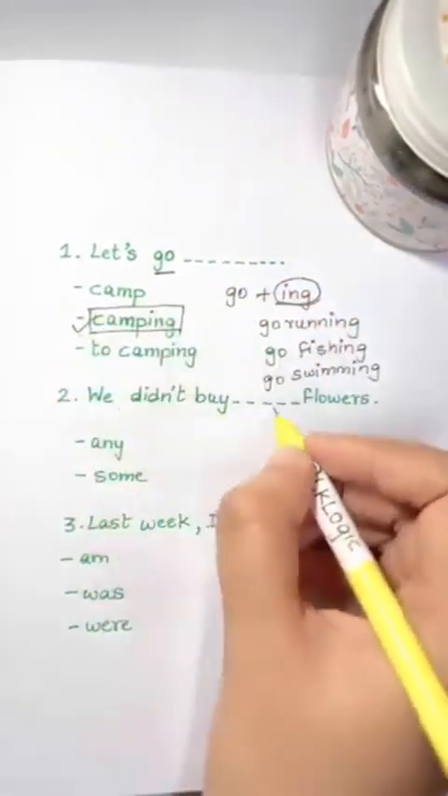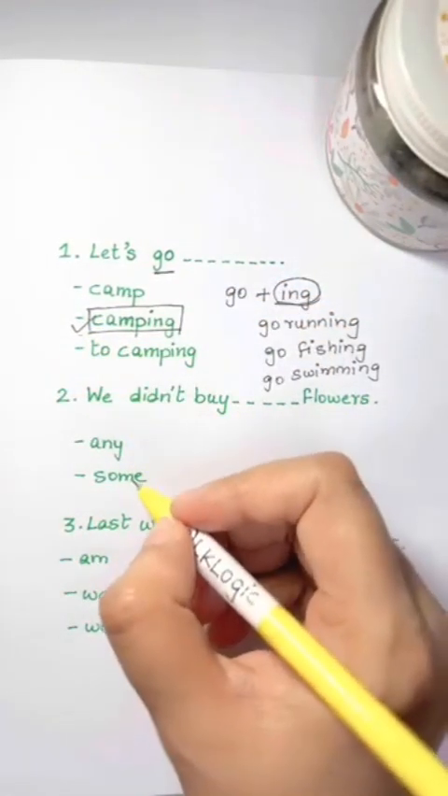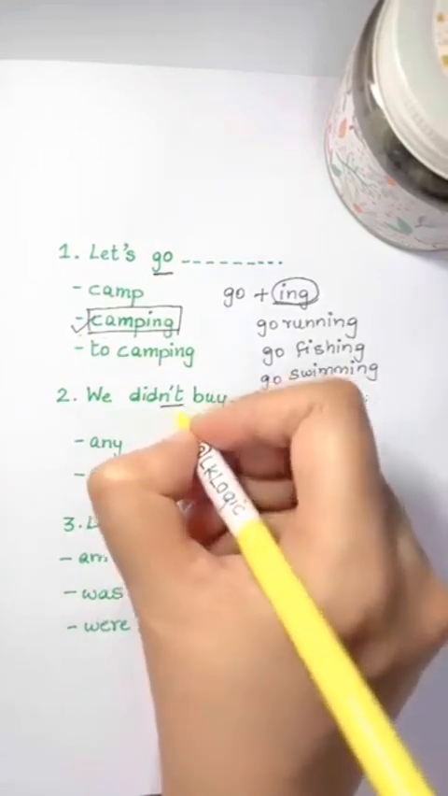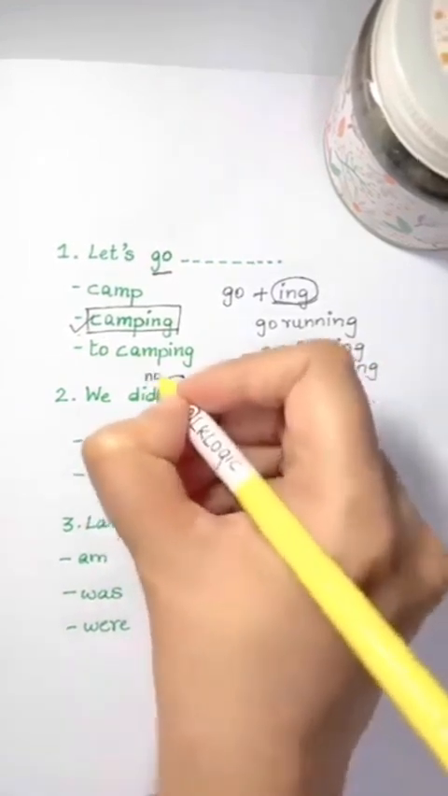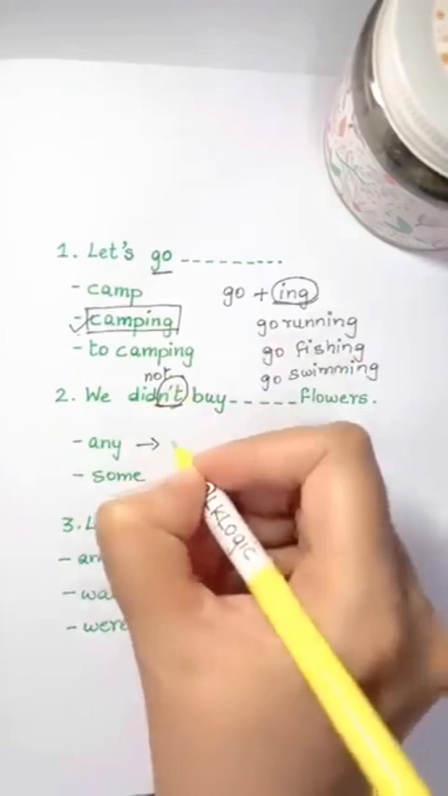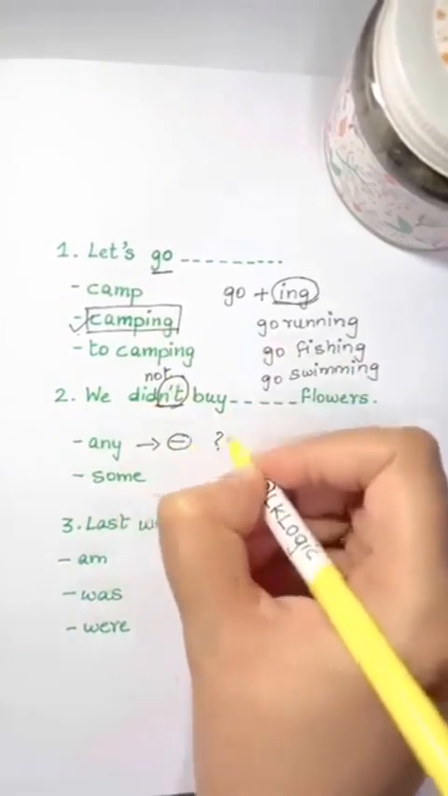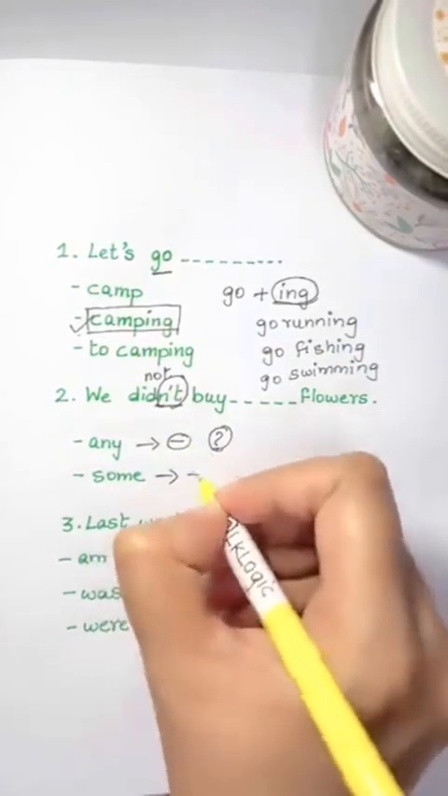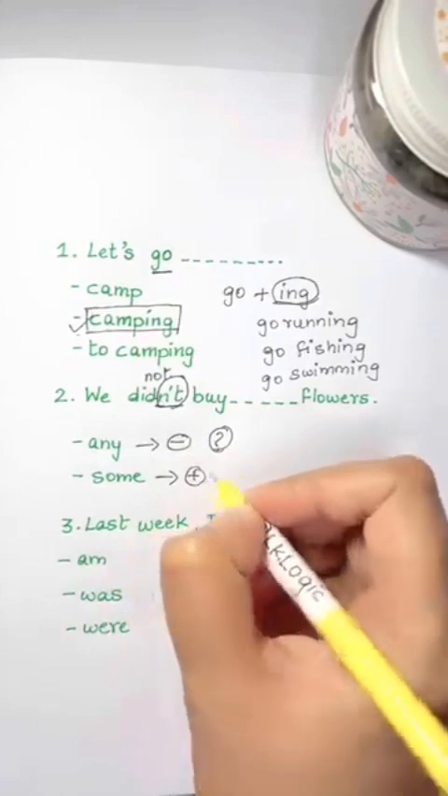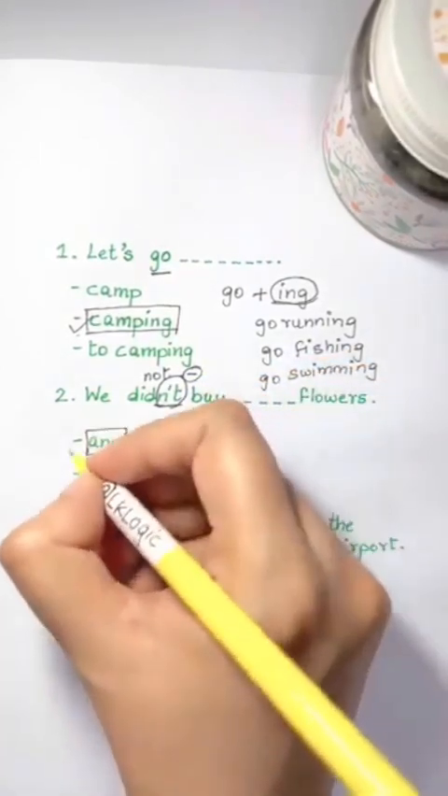We didn't buy blank flowers. Any or some. Look guys, an apostrophe T means not. So this sentence is negative, and any comes in a negative sentence and questions. But some comes in positive sentences. So when you see not in the sentence, choose any.